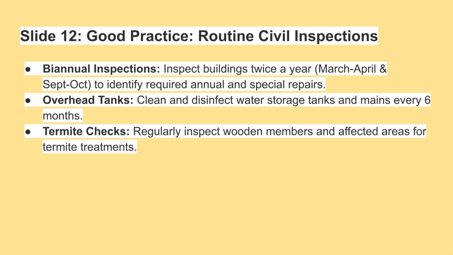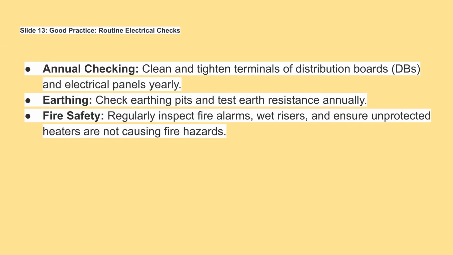Regularly inspect for termites and ensure timely treatments for wooden members. Routine electrical checks include annual cleaning and tightening of distribution board terminals and electrical panels. Earthing pits and earth resistance must be checked yearly. For fire safety, regularly inspect alarms and wet risers, ensuring no unprotected heaters pose fire hazards.